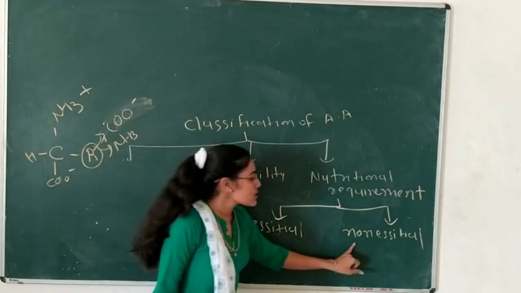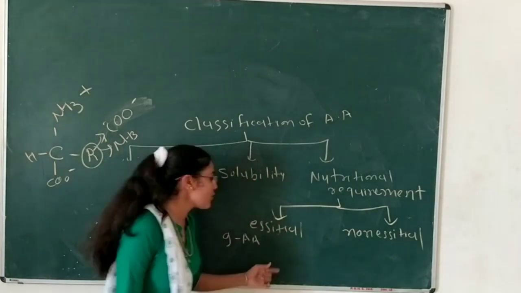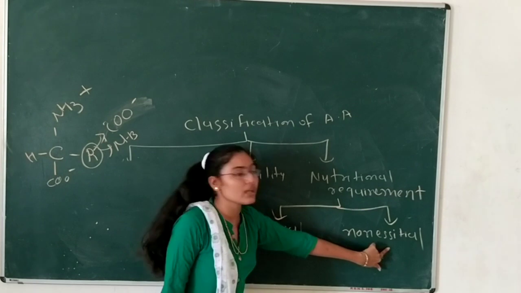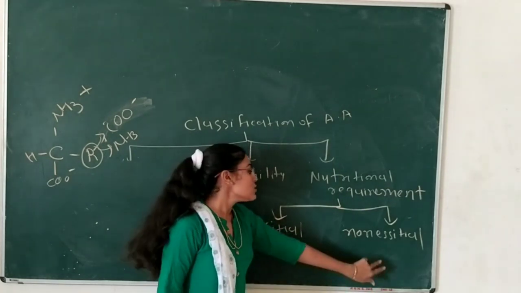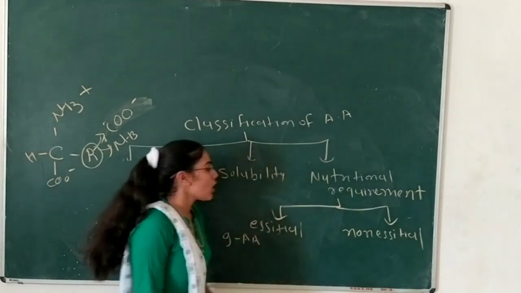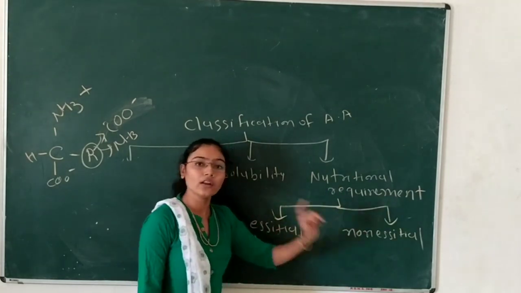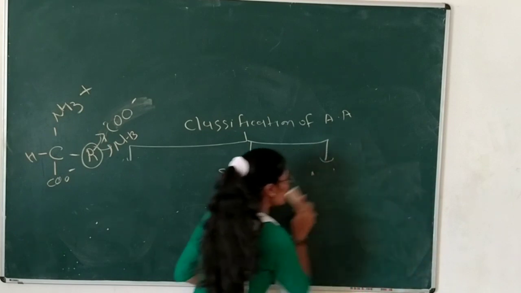Now what is a non-essential amino acid? Non-essential amino acids means the rest of the amino acids, which will be synthesized in our body itself. They do not require any other dietary source, so they are called non-essential amino acids. According to nutritional requirement, they are divided into two, essential and non-essential amino acids. Here the classification of amino acids is completed.